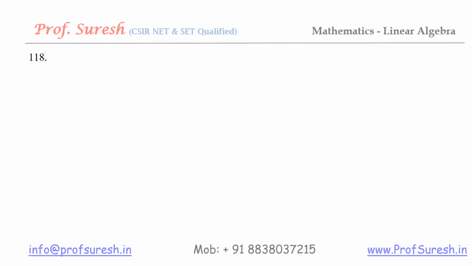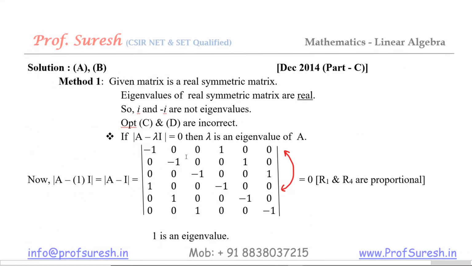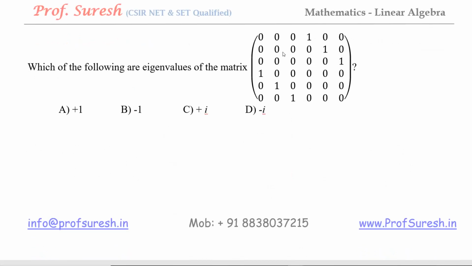Question 118. Which of the following are eigenvalues of the matrix? This is a 6 cross 6 matrix. See here, method 1. Given matrix is a real symmetric matrix. Okay, symmetric matrix means A equal to A transpose.